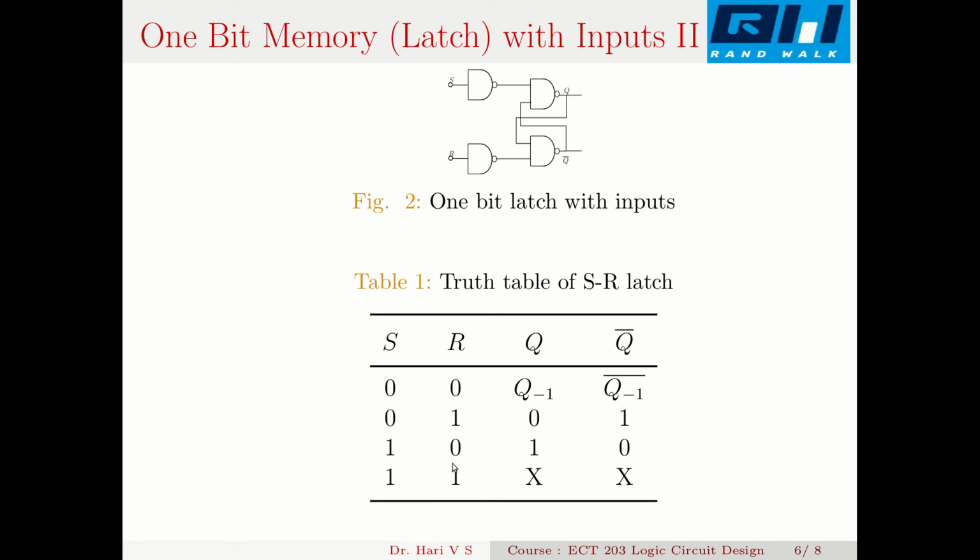S equal to 1, R equal to 0, and Q equal to 1 and Q bar equal to 0. Now what if these inputs S and R are both 1? There's an undesirable condition here, because the outputs of both inverters go low.